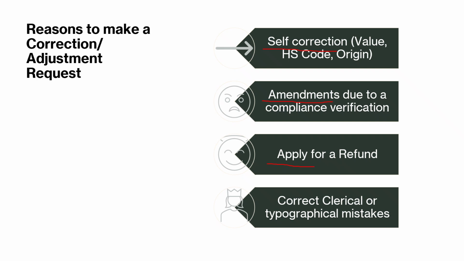Let's say they went ahead with the entry, but it turns out that at the time of the entry they did not have a CUSMA certificate, and now they have it, and now they want to recover all those duties paid. Or it just was a clerical or a typo mistake, and also they want to be able to correct.